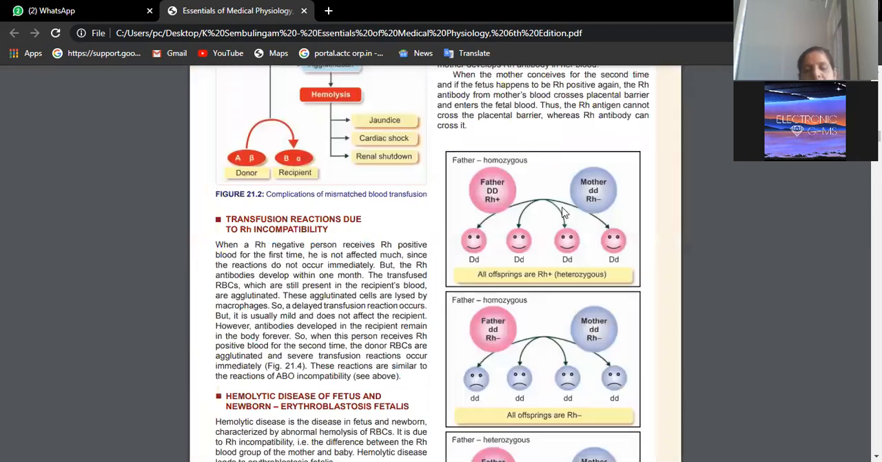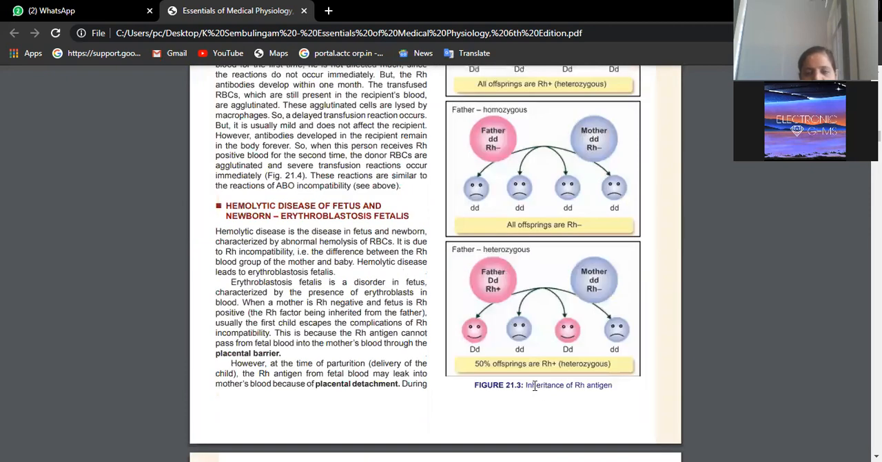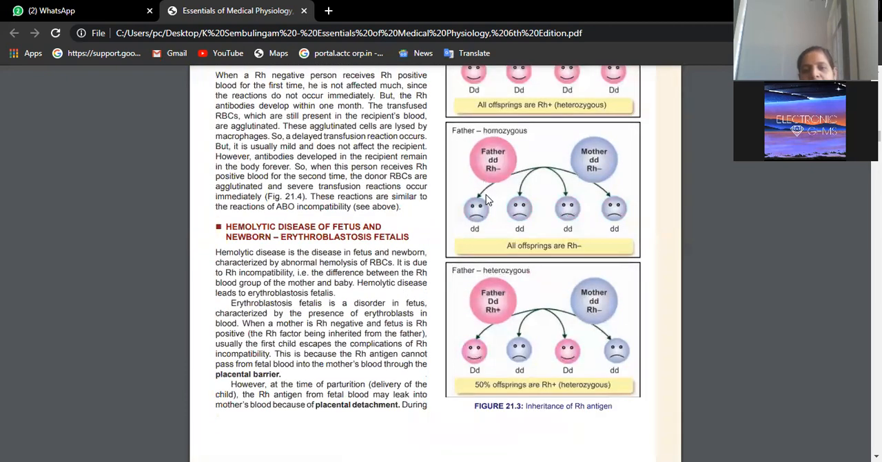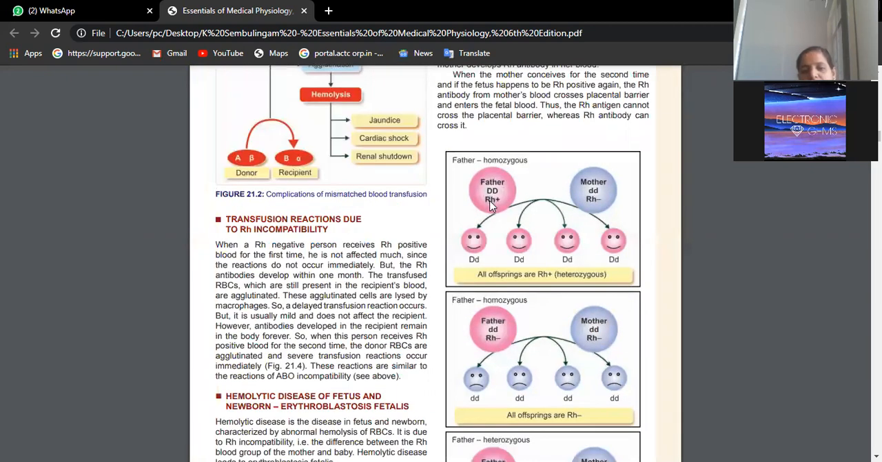See here, this is again a very good type of inheritance which we can see. Suppose the father has two capital D's, two dominant genes for RH positive, and the mother has two recessive genes, she is RH negative. All four offspring will have one capital D and small d. As long as capital D, the RH positive factor, is there, phenotypically the person, suppose if it is A blood group, will be A positive only, B positive, AB positive, O positive, something like that.